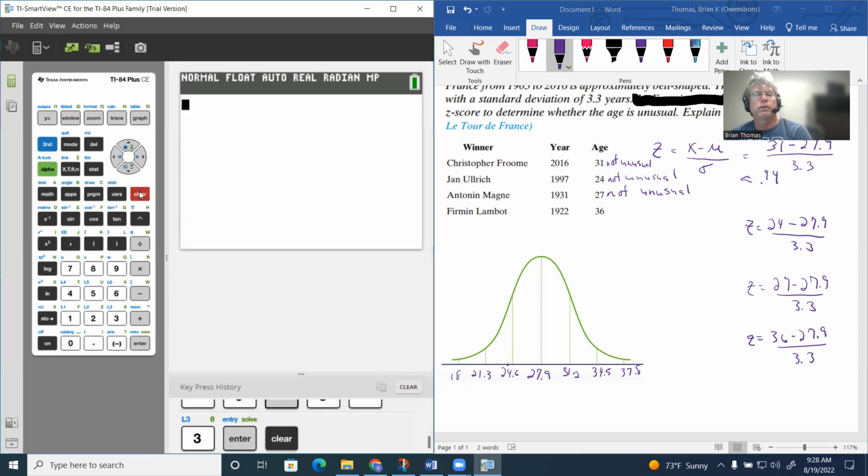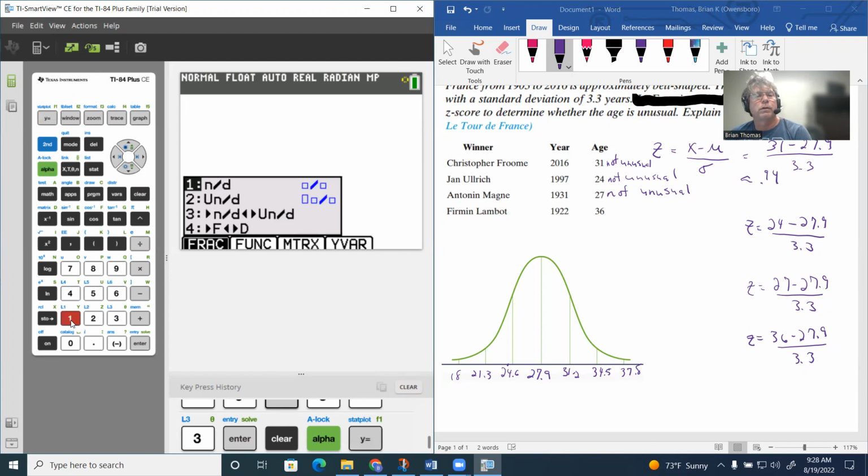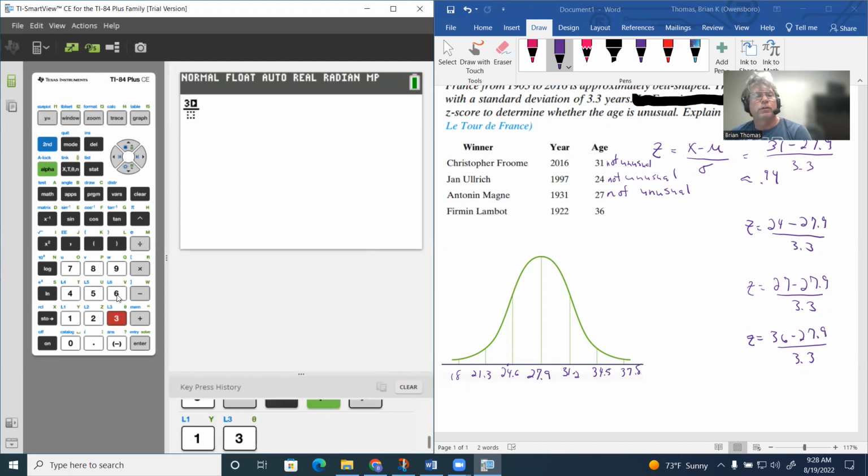So again, I'm just going to clear all this out and hit alpha F1, number 1. It's going to be 36, take away 27.9, down arrow, divide by 3.3, hit enter, and that gives me 2.45.